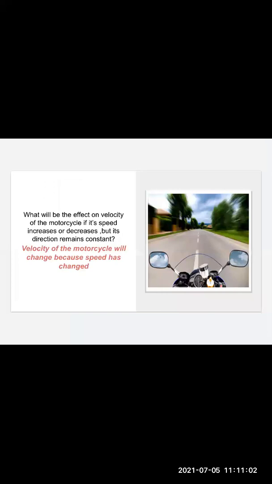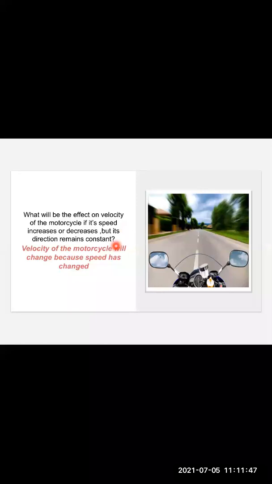Now this is an example where you can see a picture. There is a biker riding on a bike and you can see a road which is empty. The question is, what will be the effect on the velocity of the motorcycle if its speed increases or decreases, but its direction remains constant? From the picture only, you can say there is no twist and turn. So definitely the biker will ride his bike in the forward direction. Definitely he can increase the speed or decrease the speed.